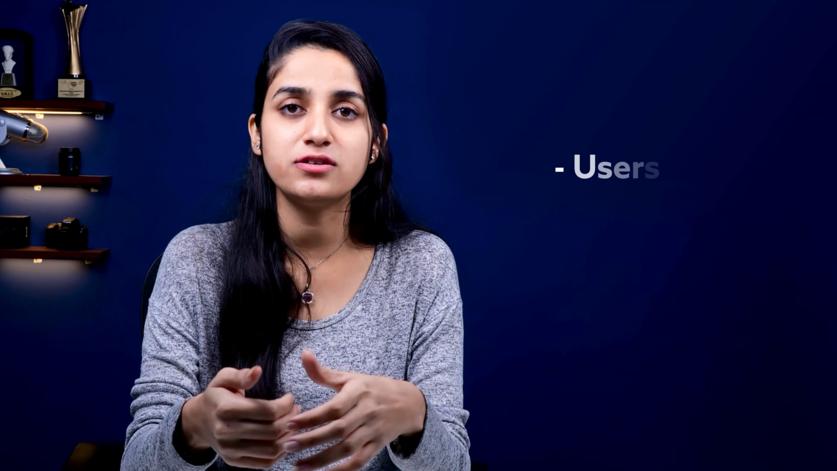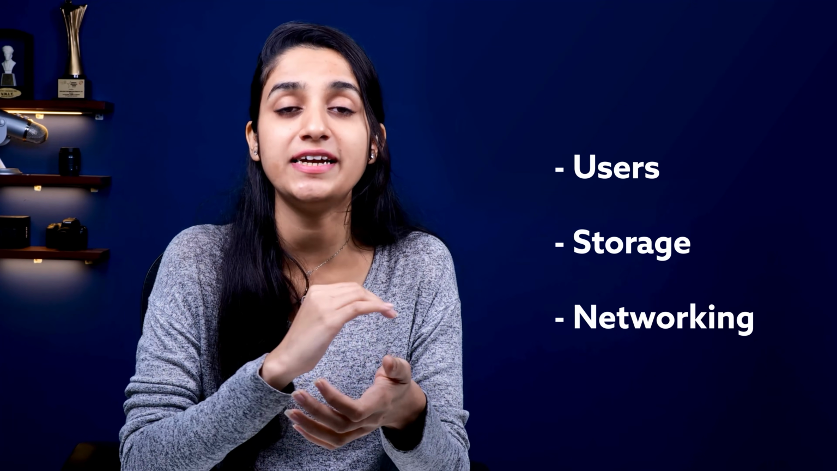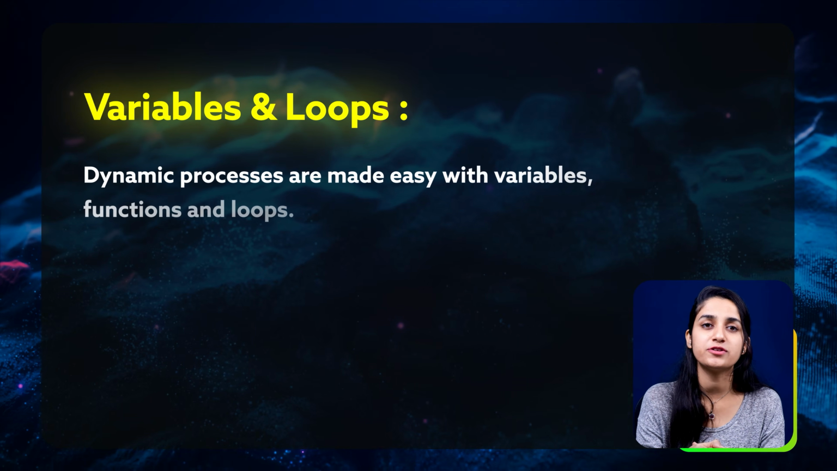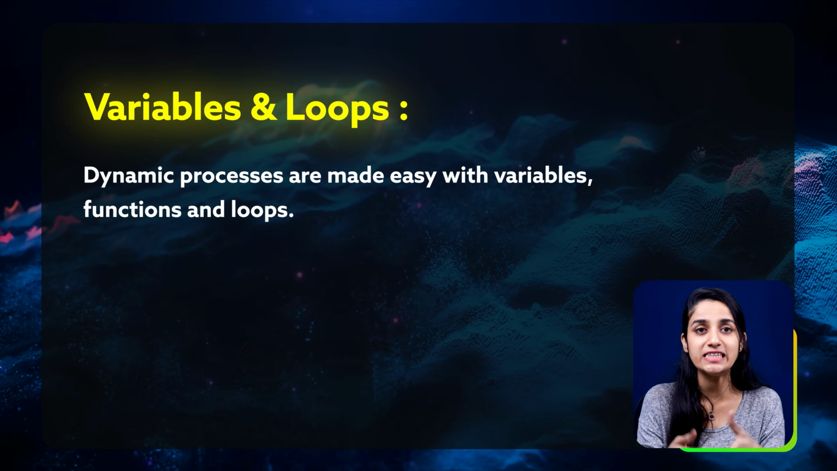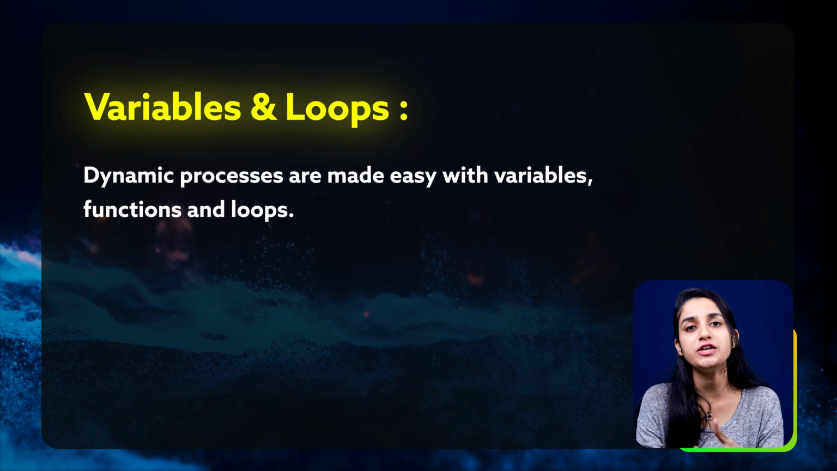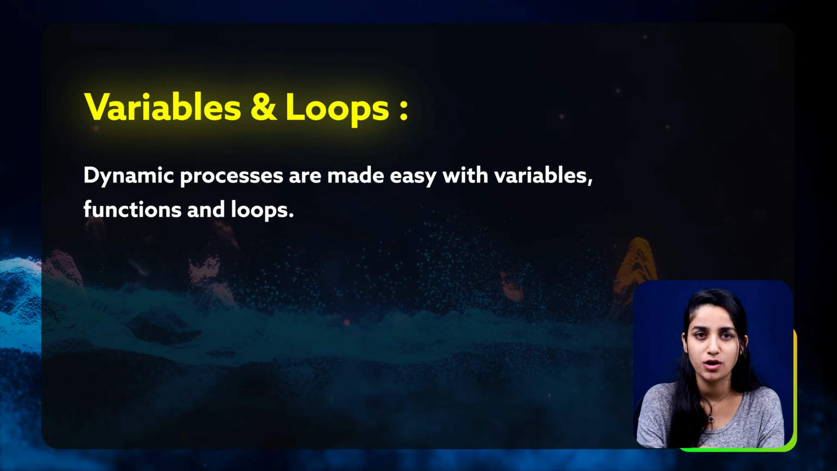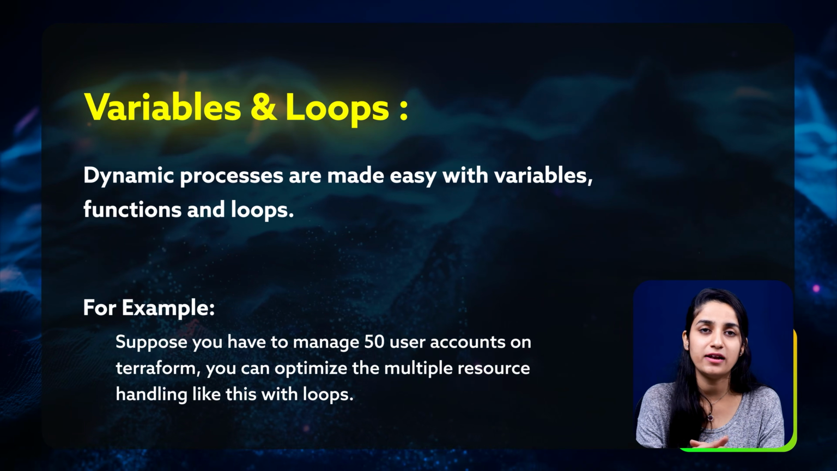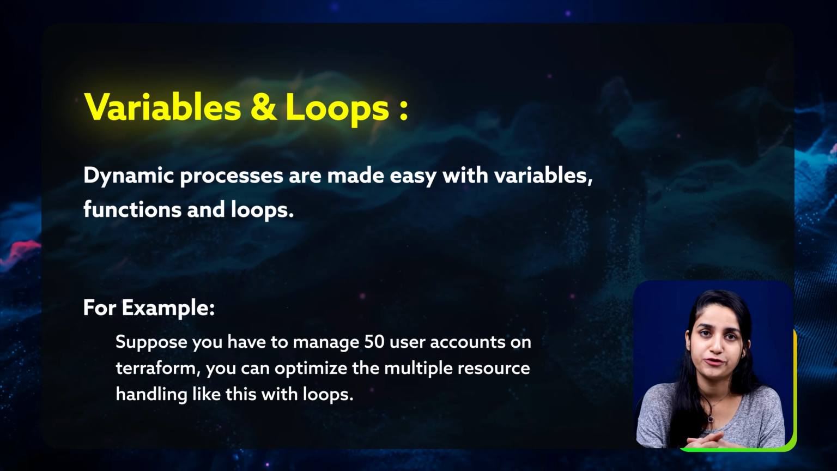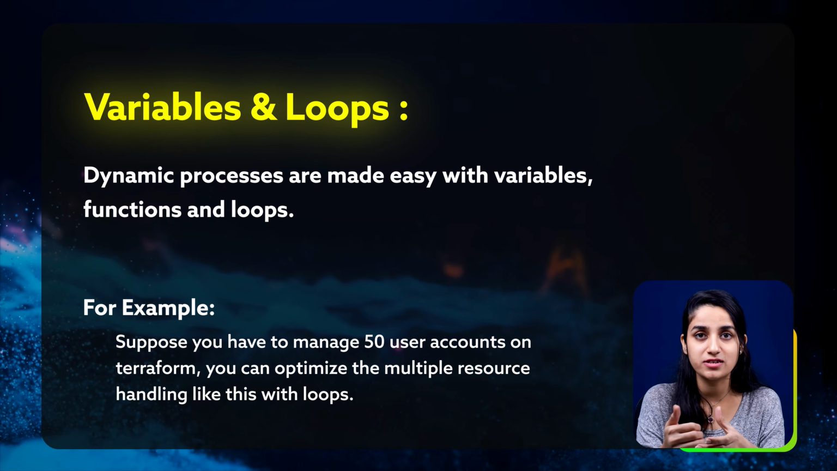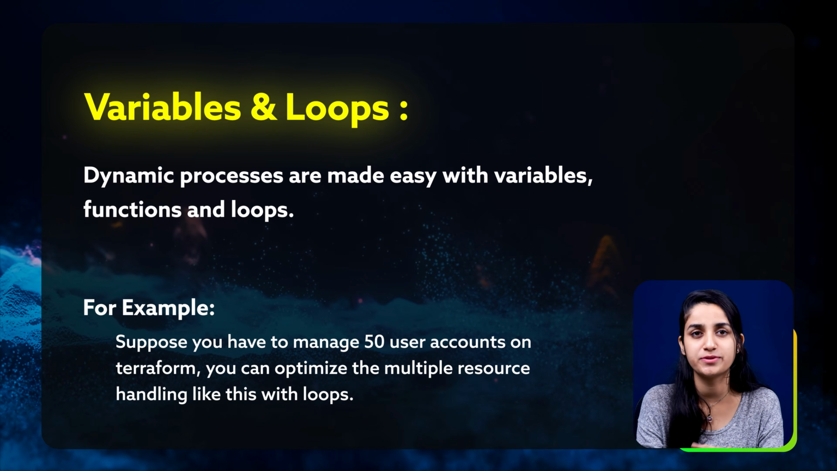You can manage users, storage, networking, and even entire VPCs on it. Thus, to make sure everything executes smoothly, it provides you with some advanced features as well. So the first one is variables and loops. To make dynamic processes easier while creating the Terraform config file, it provides you with functions, variables and loops. For example, suppose you have to manage 50 user accounts on Terraform. You can optimize the multiple resource handling like this with the help of loops, right?